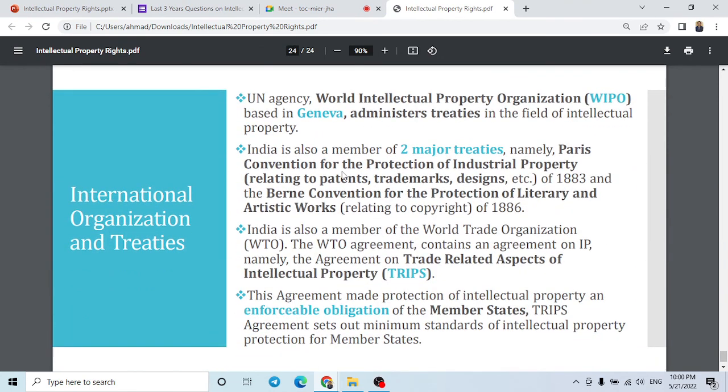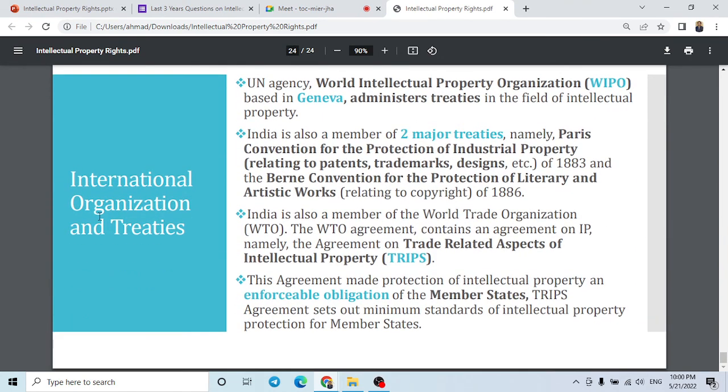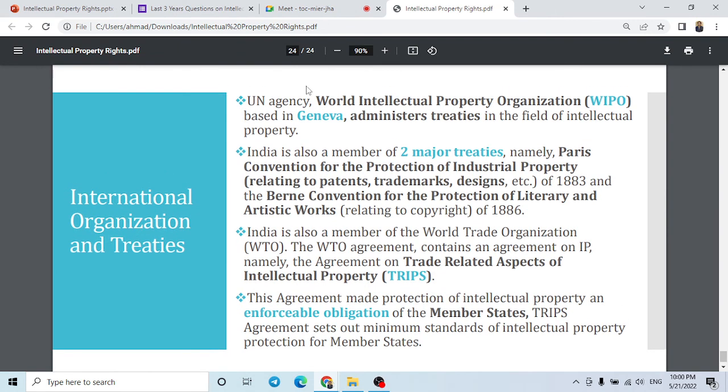Next we are going to deal with the international organizations and their treaties. The UN agency World Intellectual Property Organization, WIPO, which is based in Geneva. What it does is administer the treaties in the field of intellectual property. So it helps nations in making treaties in the field of intellectual property.